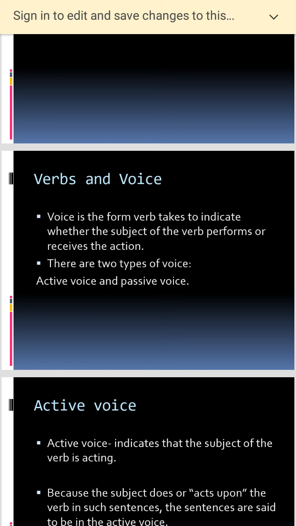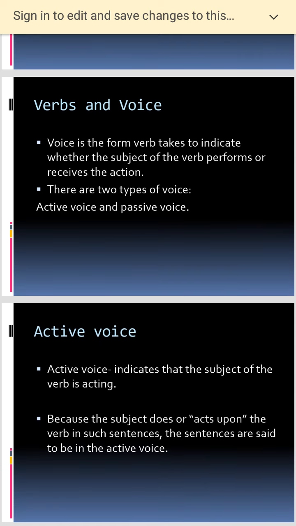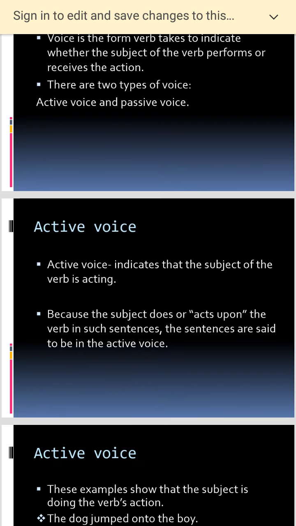Voice is the form a verb takes to indicate whether the subject of the verb performs or receives the action. Voice means who is speaking and what is being spoken. There are two types of voices: first is the active voice, and the second one is the passive voice.